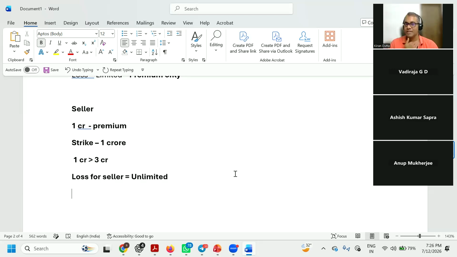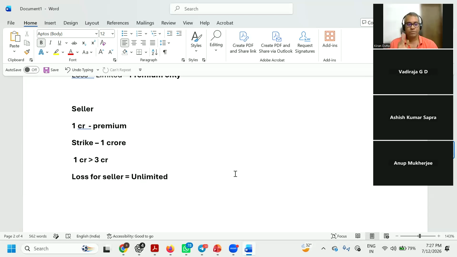But if I'm a seller and I have decided I'm going to sell at 1 crore, the strike price, and the buyer comes and says, I want to execute the contract, as a seller, I have to honor the contract. Whatever might happen, I am obliged to honor the contract. I don't have the right to say no. You're getting it? That's a very key, important factor between a buyer and a seller. Very good question. Everyone clear on that?